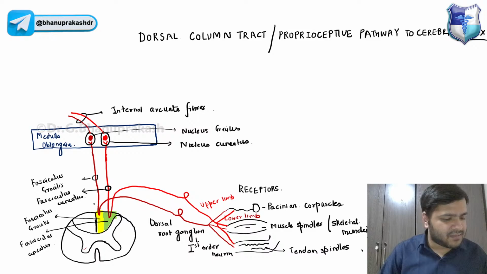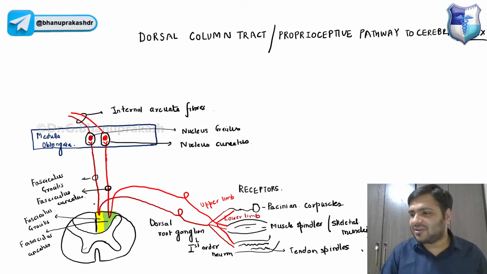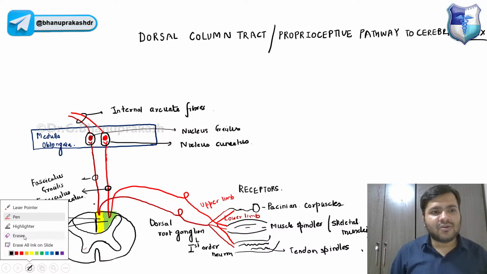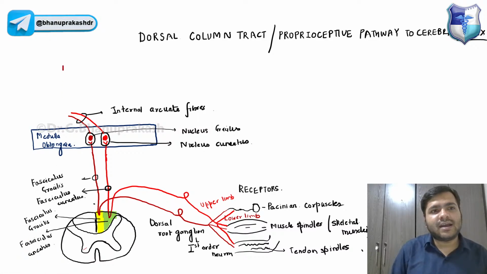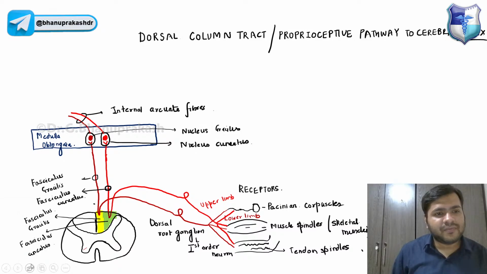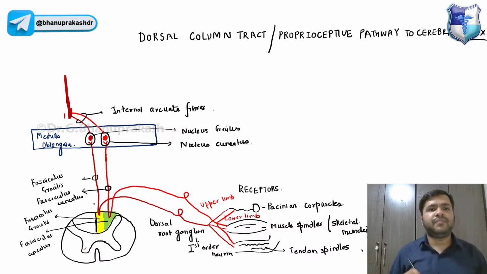Guys, are these internal arcuate fibers first order neurons or second order neurons? Together they will be continuing to reach the thalamus. I'm waiting for your answer.